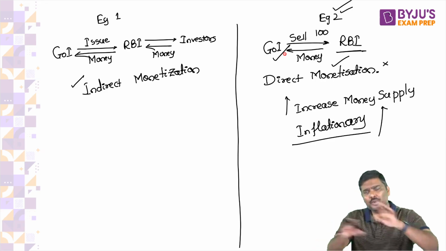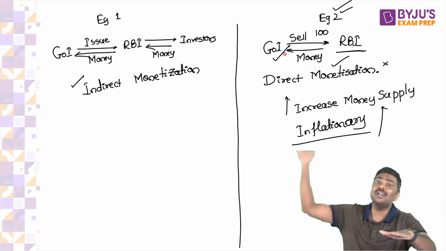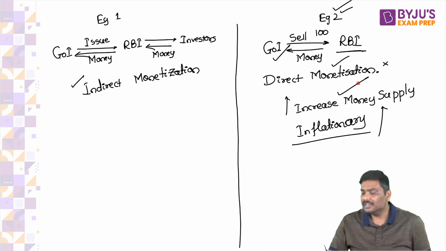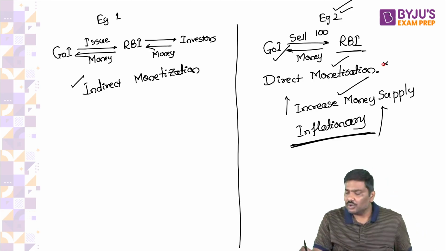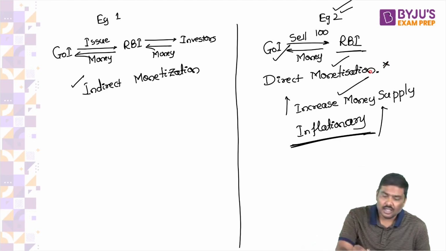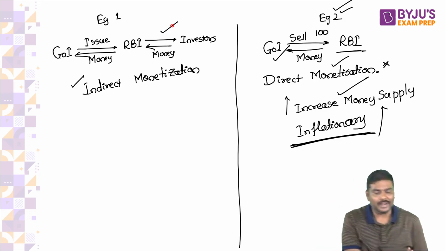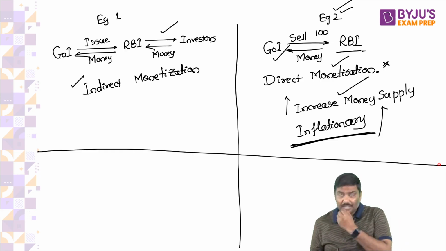Extra 100 rupees, in addition to whatever money is there in the economy, now gets added. That will increase money supply. That can cause inflation in the economy. That is the reason we do not follow direct monetization. We follow indirect monetization. Right? We do not follow direct monetization. Now, let me give you one more very important concept. Then I'll ask you a question.